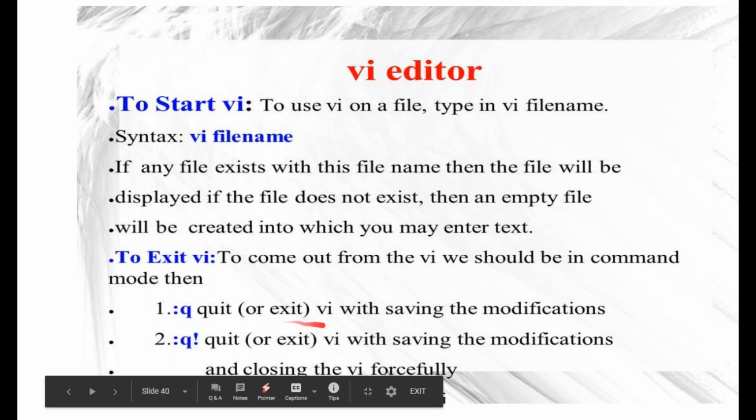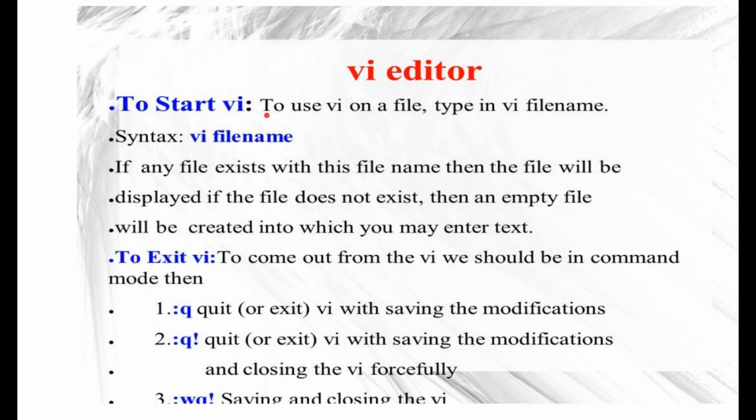Put :Q, you are exiting. If you put Q with the exclamation mark, that means exiting with modification and closing the VI forcefully. And if you are using :WQ, that means you are writing. So these are the various options: :Q, :Q with exclamation, and :WQ, that means saving and closing. So one is your saving, one is your quitting, and one is your quitting forcefully. So these are the various options to move out of your VI editor.